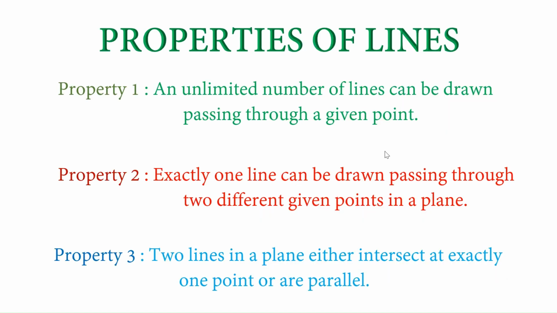The properties of lines that we have seen so far are: an unlimited number of lines can be drawn passing through a given point. Exactly one line can be drawn passing through two different given points in a plane. Two lines in a plane either intersect at exactly one point or they are parallel.